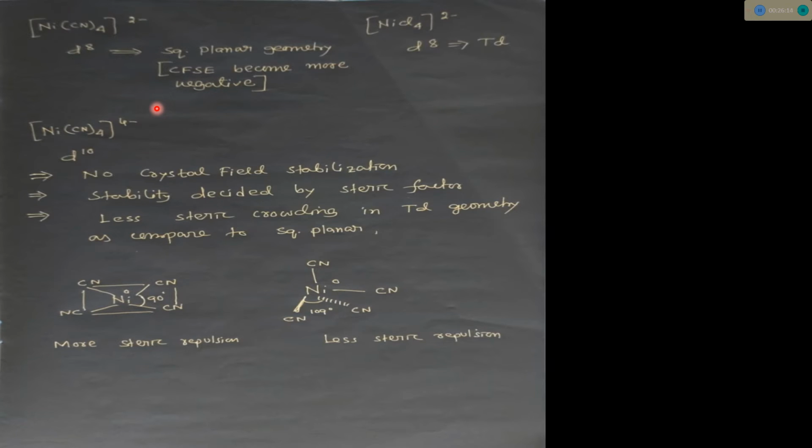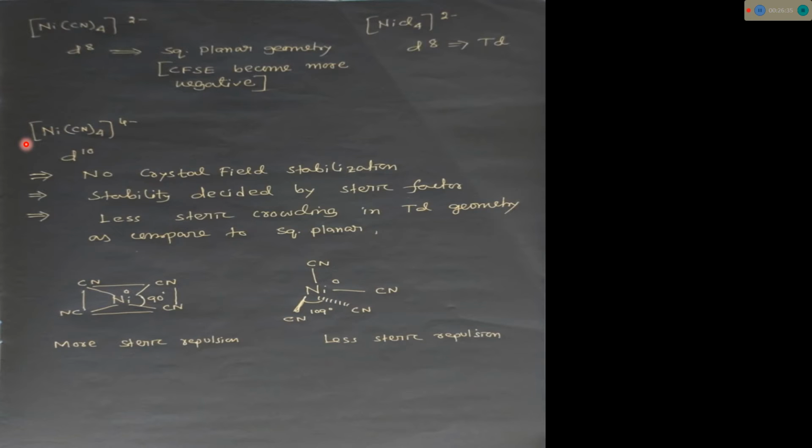Now come to the main complex that was given, NiCN4 4 minus. This is a d10 system. So a strong field ligand is there, 4 minus, d10 system. By seeing it the first time, one can assume that yeah, this is a d10 system. They will forget that d10 system.